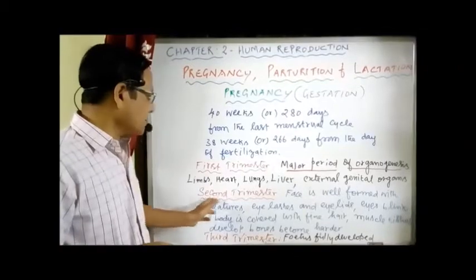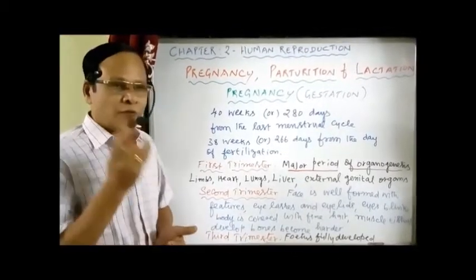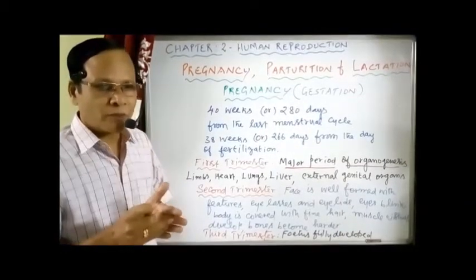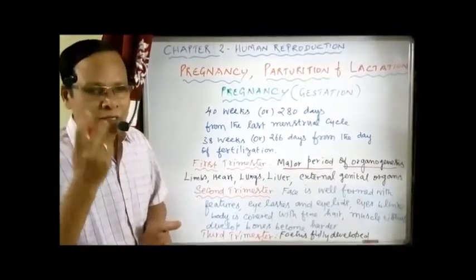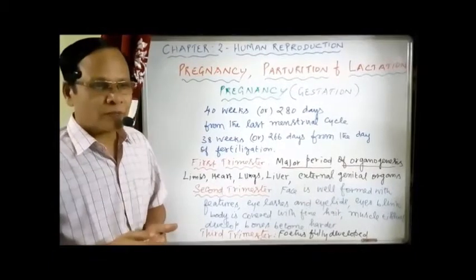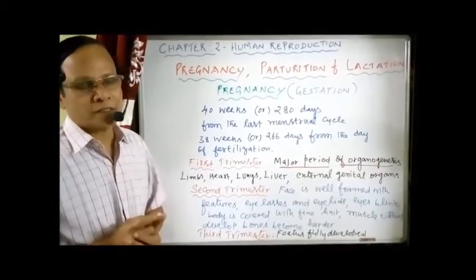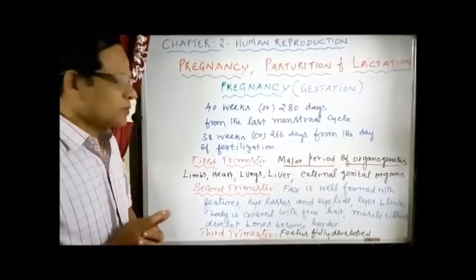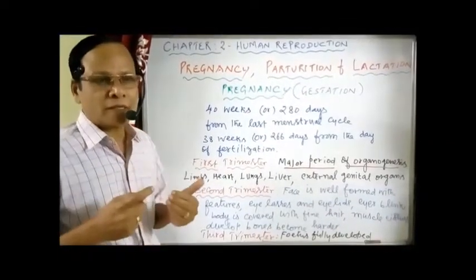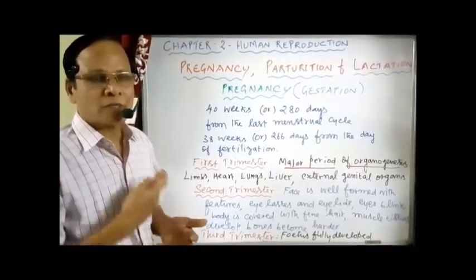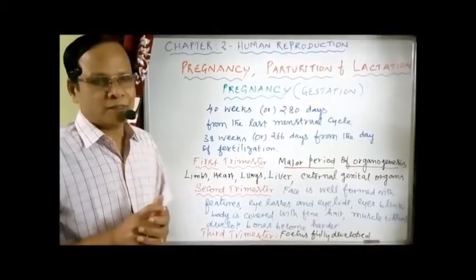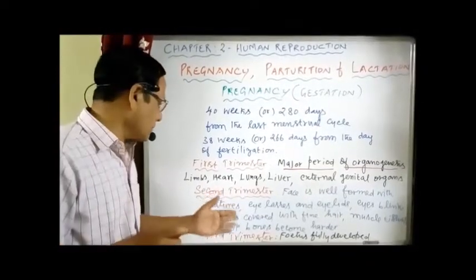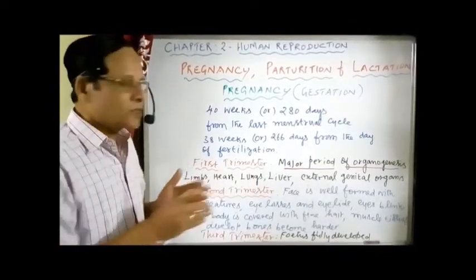Now, by the end of the second trimester, the facial impressions are well developed, or we can say the face is well formed with features. Eyelids and eyelashes are formed, even the child is blinking the eyelids. Along with that, we have the body hairs developed. So the body is normally covered with fine hairs. The muscle tissues develop. The bones become harder. So these are the various changes.